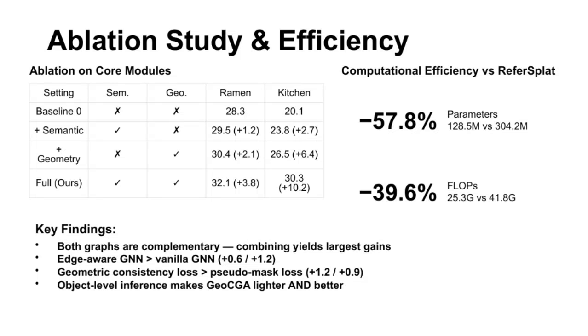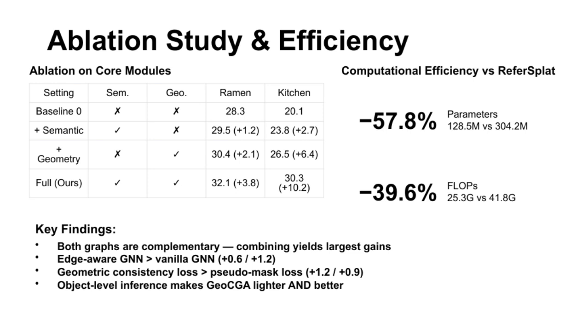Here we focus on the ablation study and computational efficiency of our model. Starting with the left table, we examine the contribution of our core modules. The baseline model without any graph structure sets our reference point, showing performance scores of 28.3 and 20.1 in the SEM and Geo columns respectively.